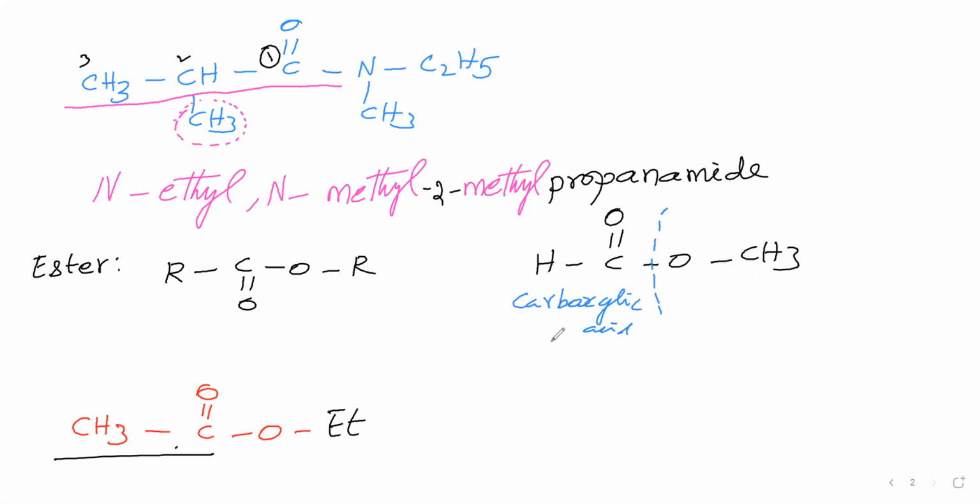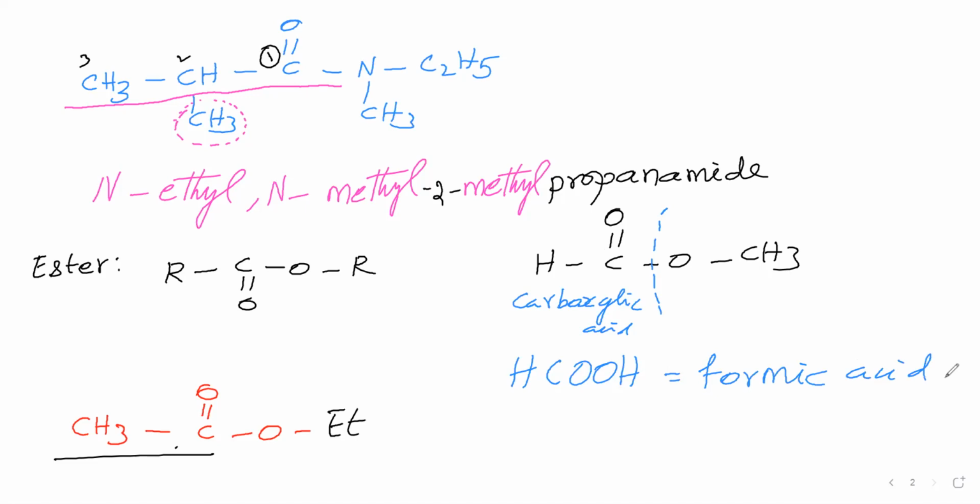Therefore this carboxylic acid and this alcohol react to give this ester. That's why you consider this part as the carboxylic acid part. So write this H as it is, and this CO you write as COOH. Therefore here the carboxylic acid part is formic acid. You are taking that formic acid.